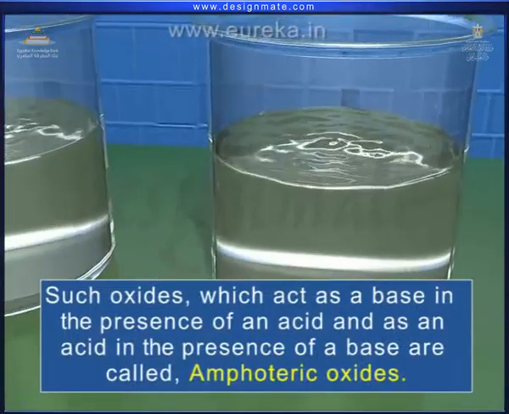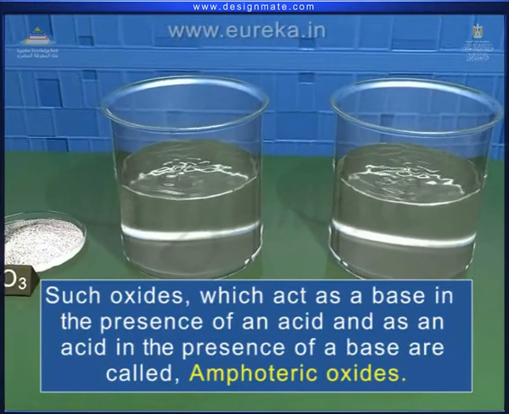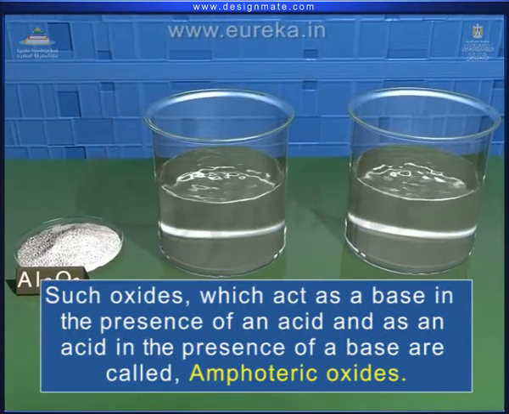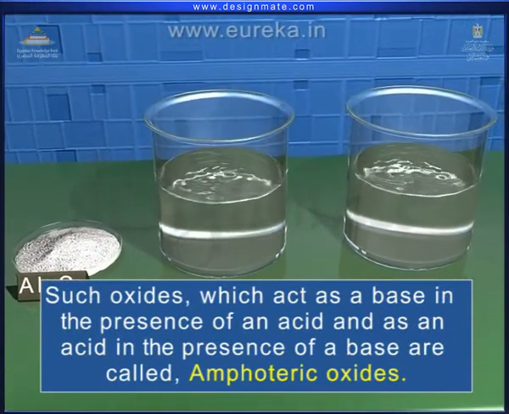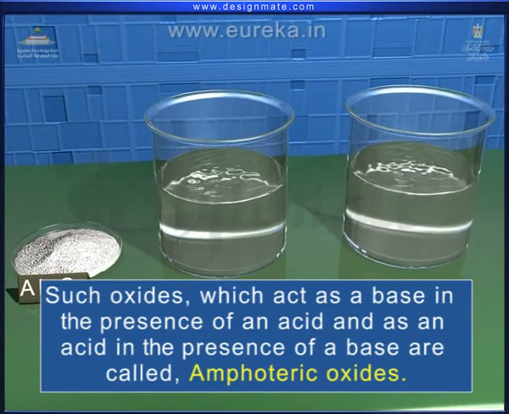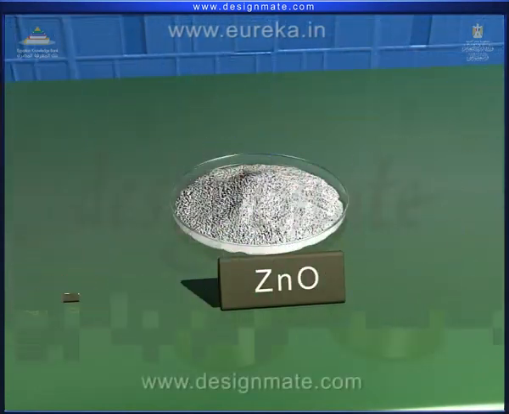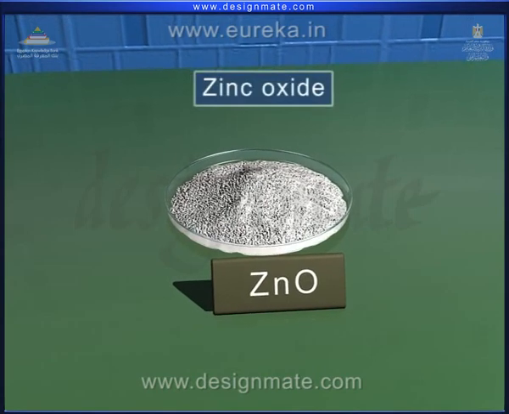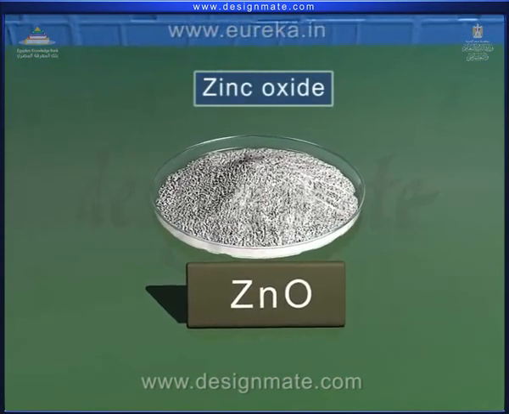Such oxides, which act as a base in the presence of an acid and as an acid in the presence of a base, are called amphoteric oxides. Another example of such amphoteric oxides is zinc oxide ZnO.